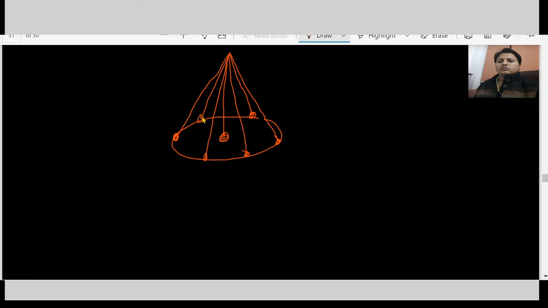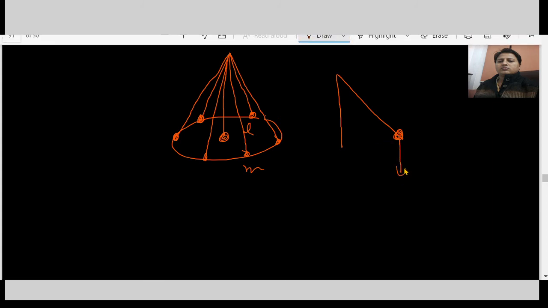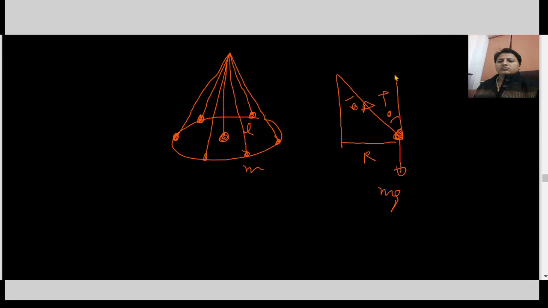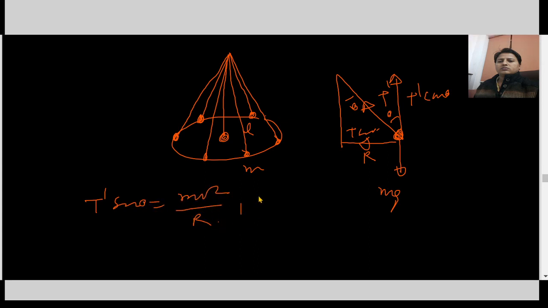So what will be the time period in this case? Length is L, mass is m. If we take a side view, one force is mg, this radius is r, this tension is T, and if this angle is theta, this angle is also theta. So the tension components are T' cos theta and T' sin theta. T' sin theta is balanced by mv square by r, the centripetal force, and T' cos theta is mg.